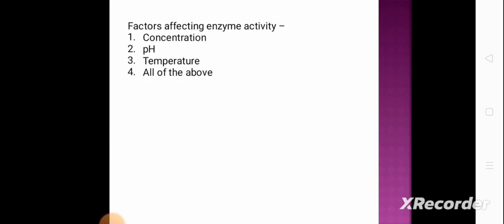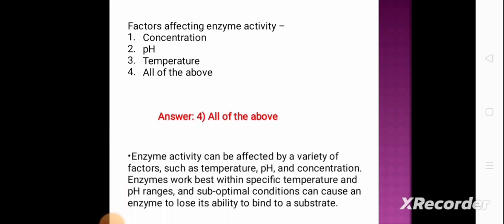Next question. Factors affecting enzyme activity are option 1 concentration, option 2 pH, option 3 temperature, and option 4 all of the above. And the correct answer is option 4, that is all of the above. Enzyme activity can be affected by a variety of factors such as temperature, pH, and concentration. Enzymes work best within specific temperature and pH ranges, and suboptimal conditions can cause an enzyme to lose its ability to bind to a substrate.